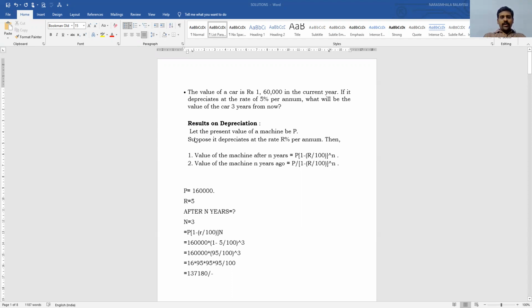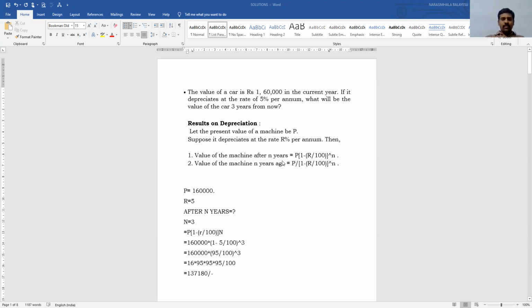Let the present value of the machine be P. Suppose it depreciates at the rate R% per annum, then the value of the machine after n years is equal to P into (1 minus R by 100) power n. And the second formula, the value of the machine n years ago is P by (1 minus R by 100) power n.